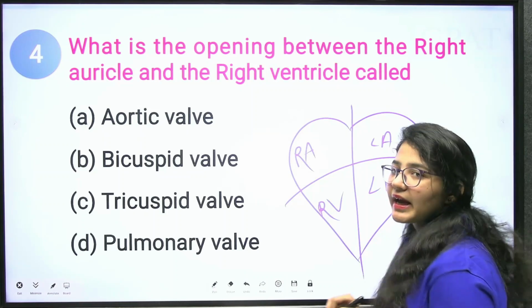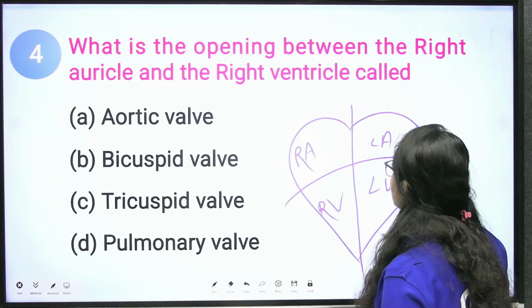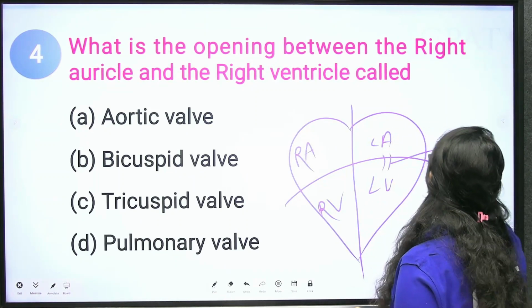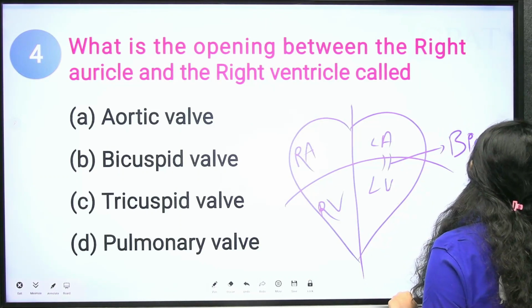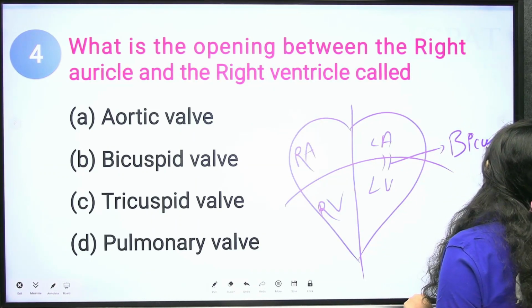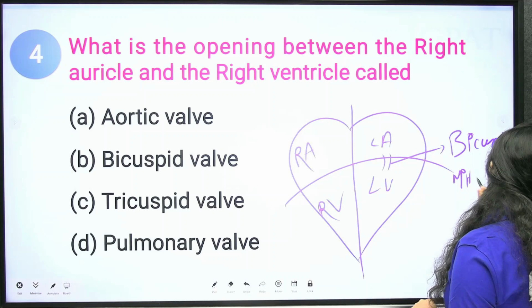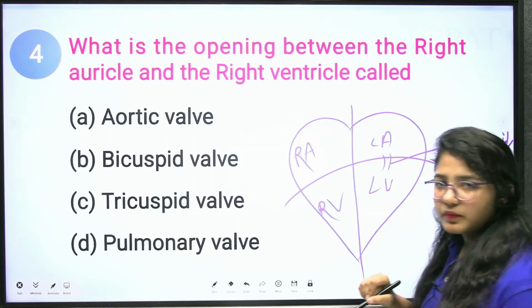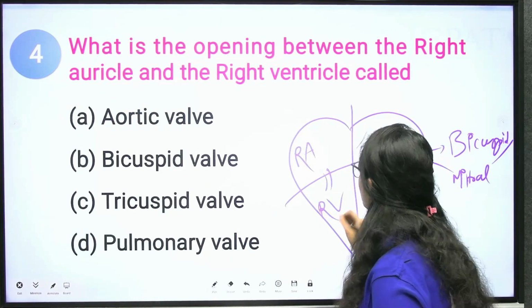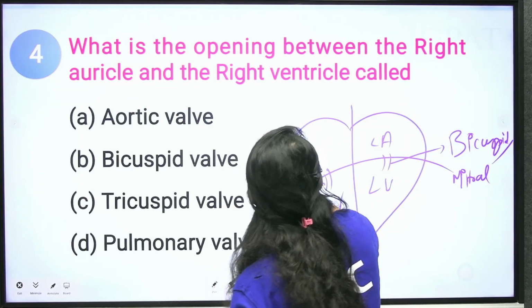Now, we have the valves. This one is known as the bicuspid, or you can say the mitral valve. Clear? Here we have the valve known as the tricuspid.